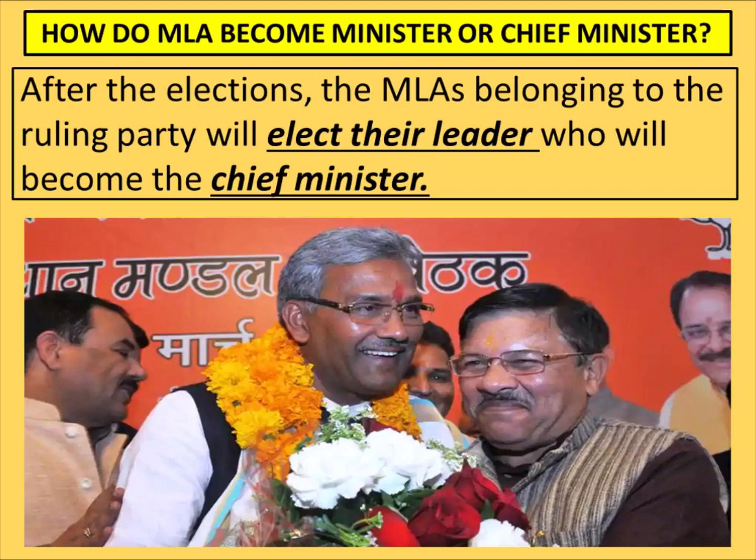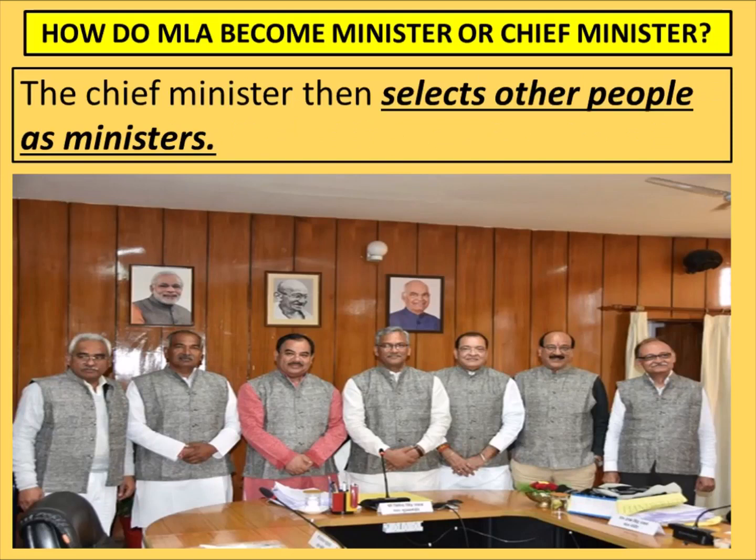The Chief Minister then selects other persons as ministers. Now what happens? The Chief Minister has a lot of work to do. So to reduce his work pressure, he selects many MLAs from his party, not from the opposition party, only from his party, that is BJP.